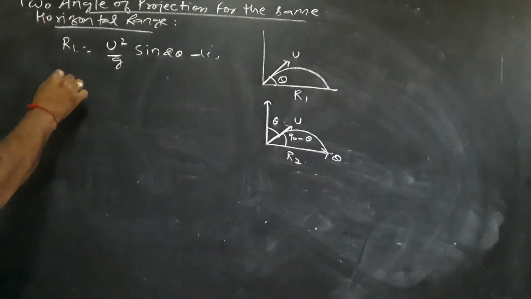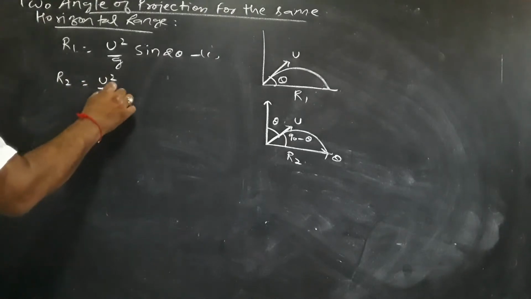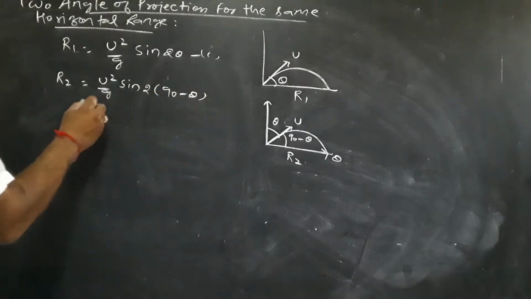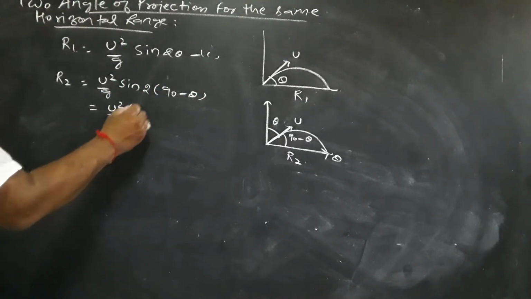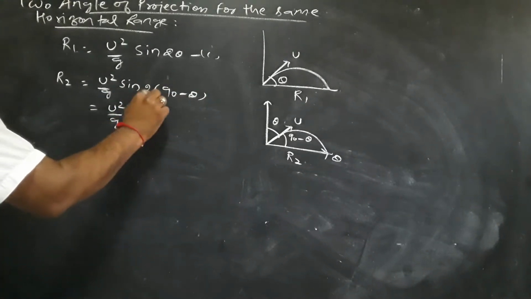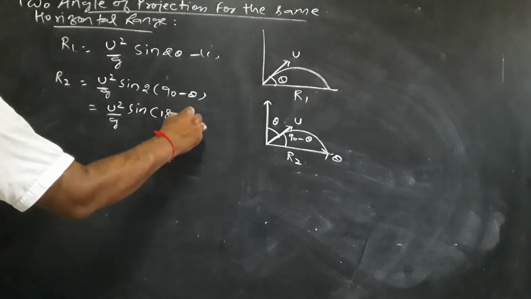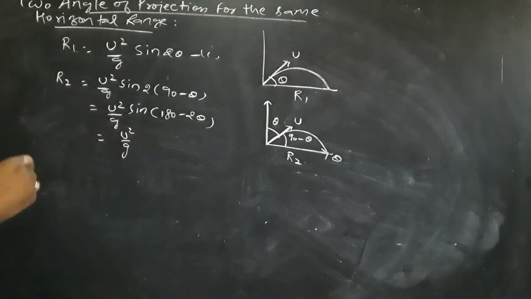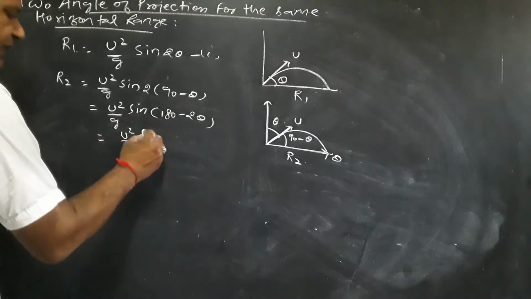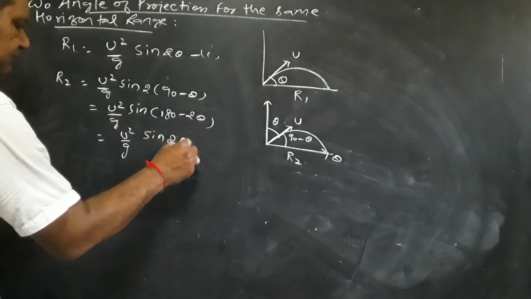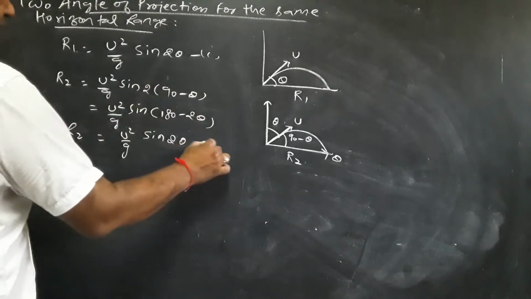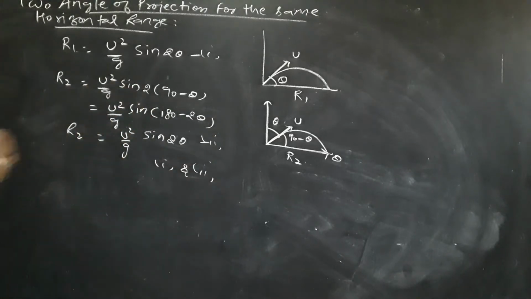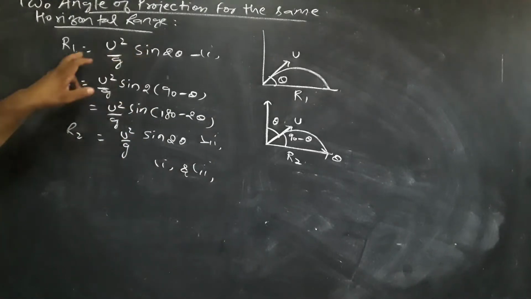Now, we can write R2 equals u square by g sin of 2 times (90 minus theta), that is sin (180 minus 2 theta). According to the rules of trigonometry, sin (180 minus 2 theta) is sin 2 theta. This is equation number second.